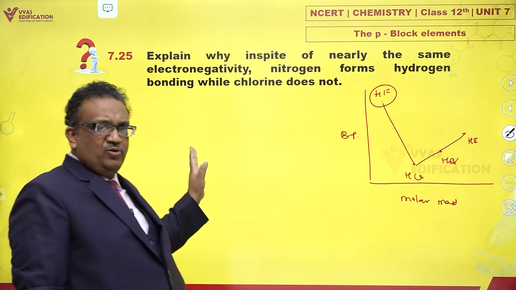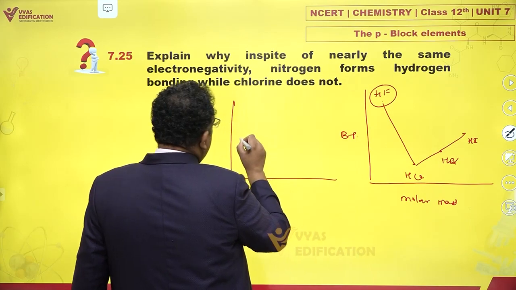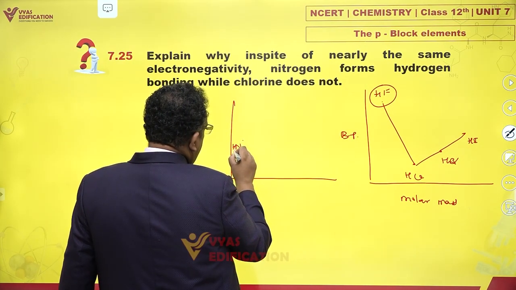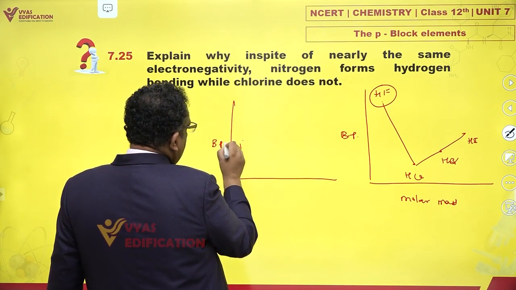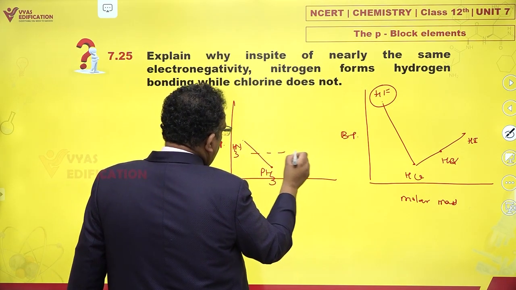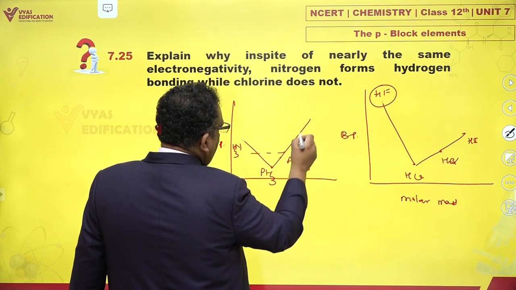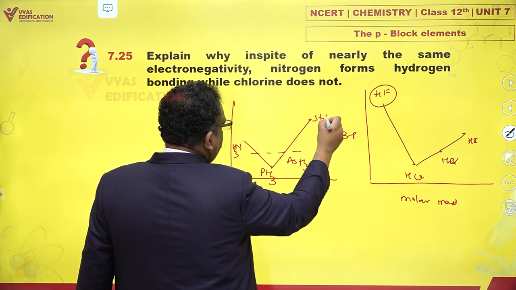I have not included nitrogen here, but if you see a similar graph, nitrogen will show you NH3. This is the boiling point. Then you have PH3. Then you have AsH3. And then you have SbH3.